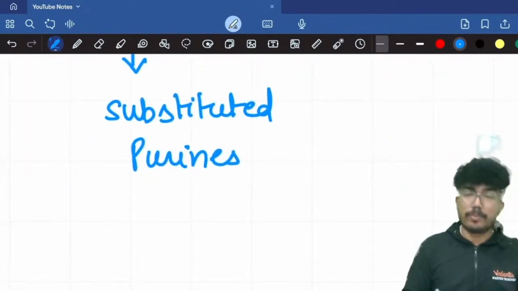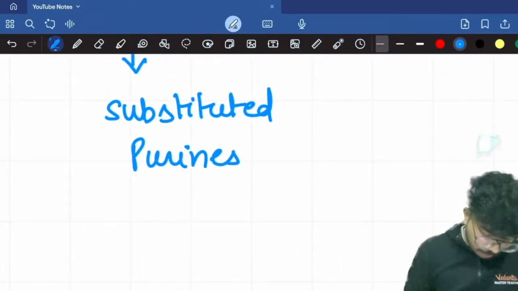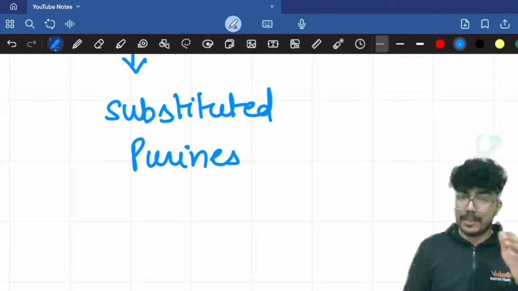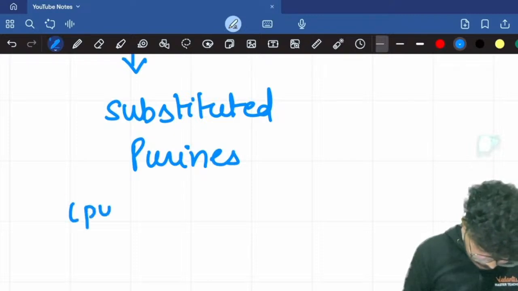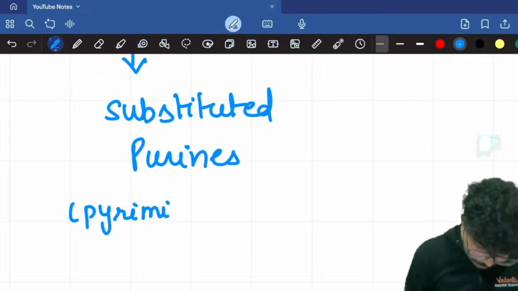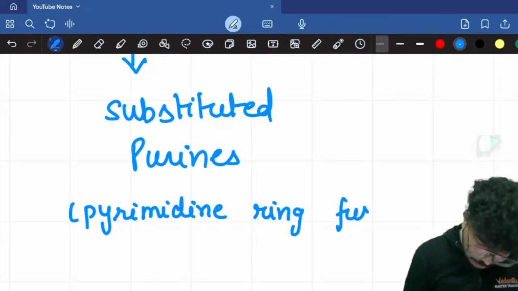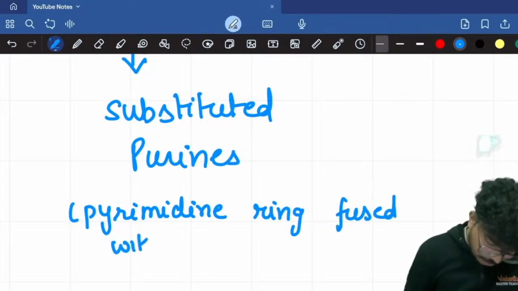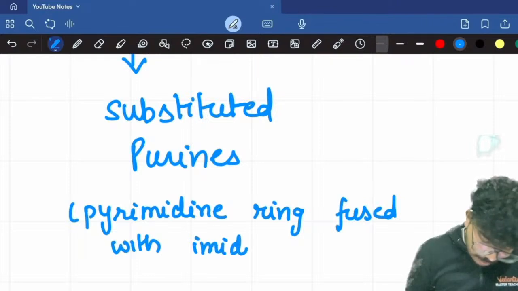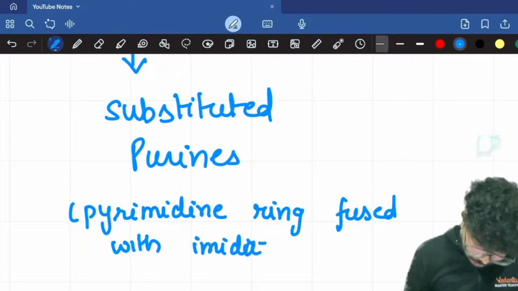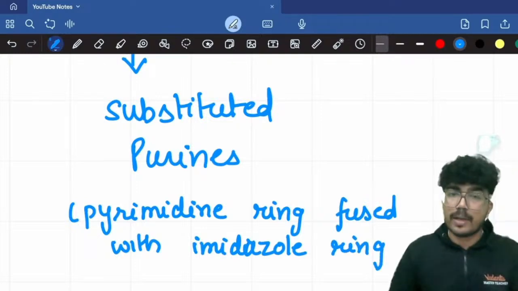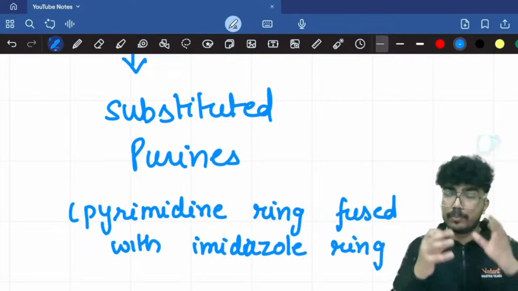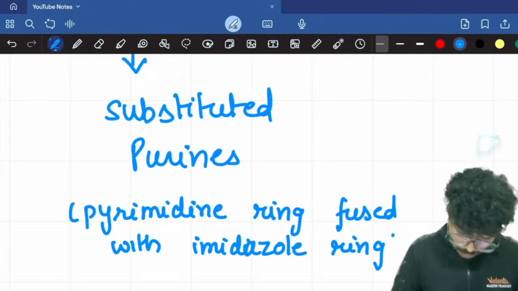What is a purine? If you look at the structure, purine has the pyrimidine ring fused with an imidazole ring. So the pyrimidine ring fused with the imidazole ring will be the purine.